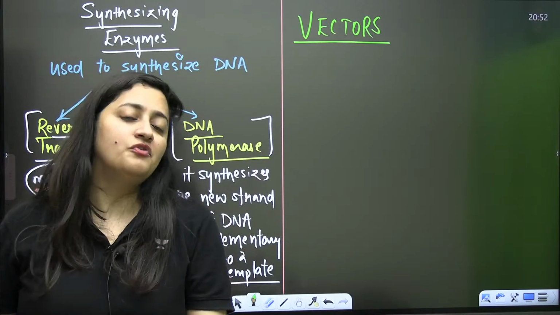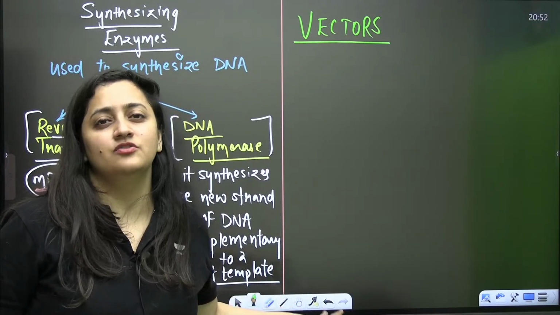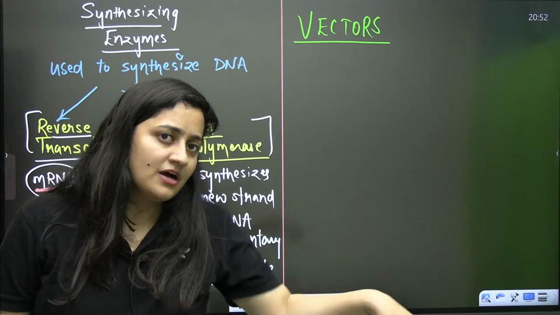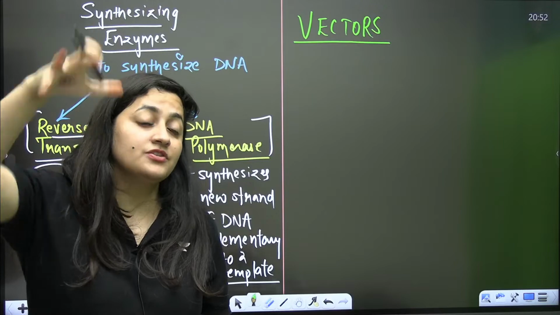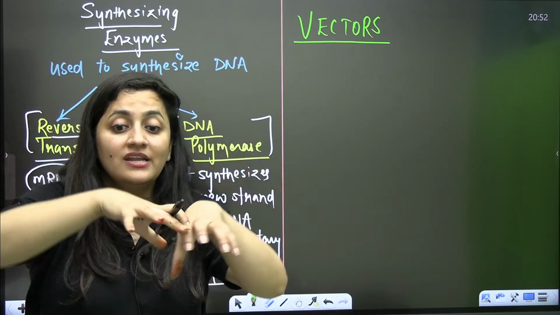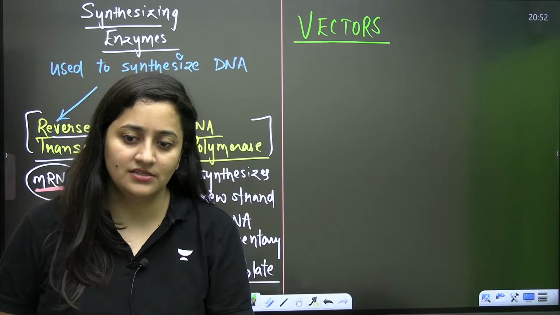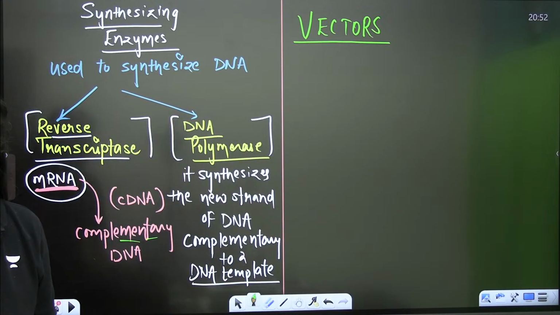So 11 questions, 44 marks. Don't underestimate these two chapters, and trust me, they are the easiest ones. Imagine 40 to 50 marks from biotechnology, 50 to 60 marks from genetics, right? So totally it is giving you near about 90 marks. I don't think that you should miss these units.